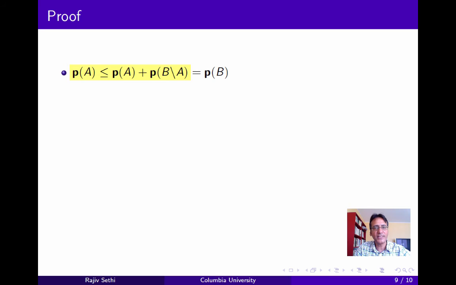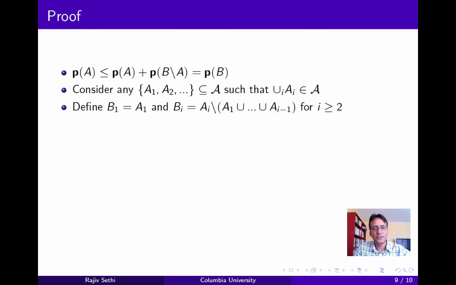So first note that P of A is less than or equal to P of A plus P of B minus A, since these are all non-negative real numbers, and since the two sets in the latter expression are disjoint and P is countably additive, this latter expression is equal to P of B. Now consider any countable collection of sets in the algebra such that their union is also in the algebra. We'll define a new collection of sets B1, B2 and so on, which are disjoint as follows. So let B1 be equal to A1, and for i bigger than or equal to 2, let Bi be Ai minus the union of all preceding sets in the A sequence.